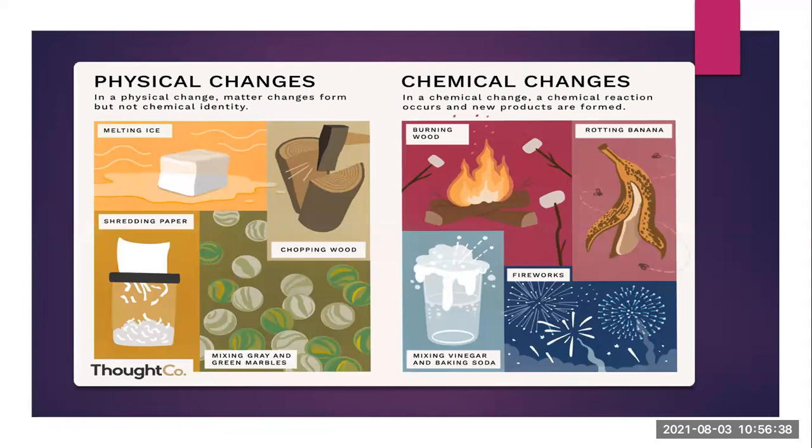Then mixing gray and green marbles is also an example of a physical change. For chemical changes, you can see burning of wood, then mixing vinegar and baking soda, when effervescence appears, then fireworks, then rotting of banana. So these are all examples of chemical changes.